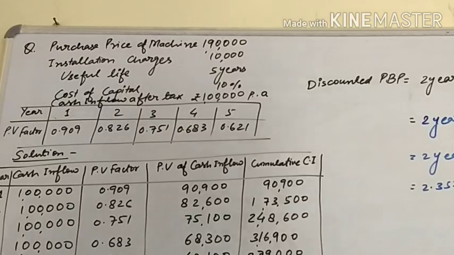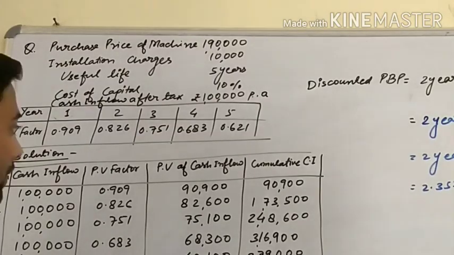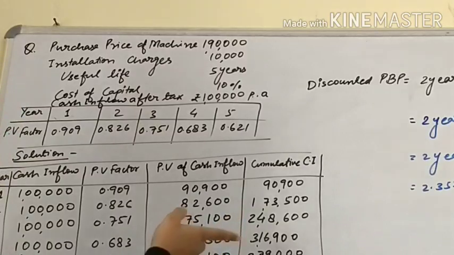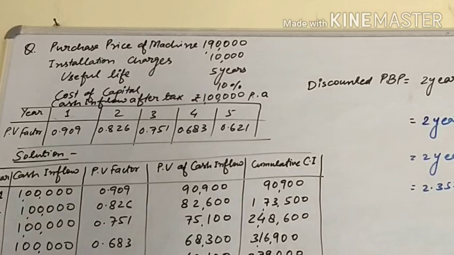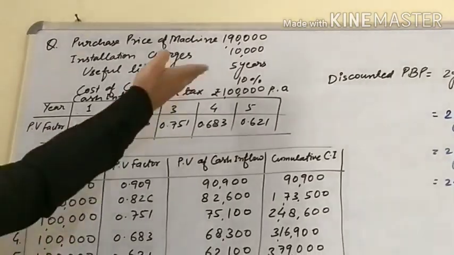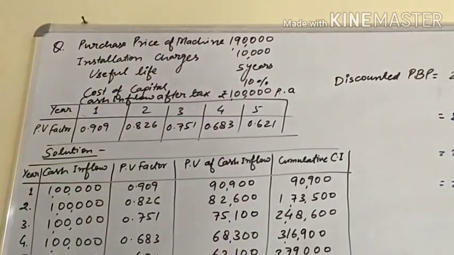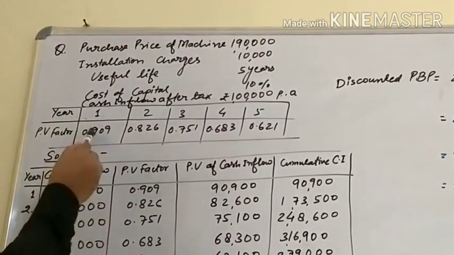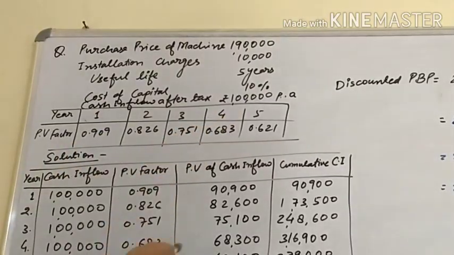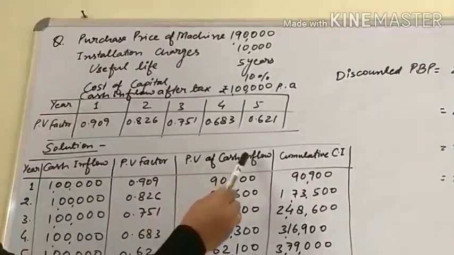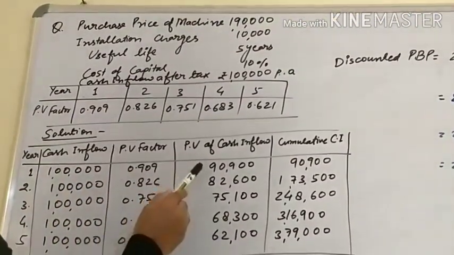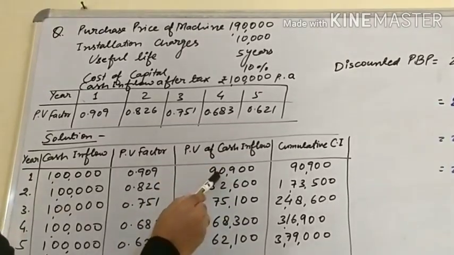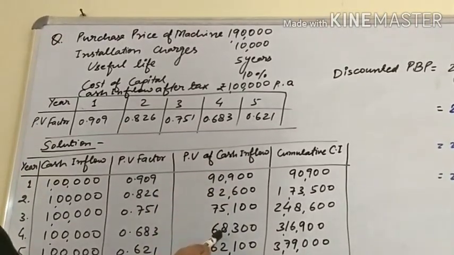Now see the solution. What we have to find out? We have to find out cumulative cash inflow, okay, and PV of cash inflow. So I have summed up in this table. Let's see. We will write first year, then cash inflows, same for all 5 years, 1 lakh. PV factor, first year, second year, third year, fourth year, fifth year. Then we will find PV of cash inflows. We will multiply the PV factor with cash inflow and we will find out PV of cash inflows. First year 90,900, second year, third year, fourth year and fifth year.